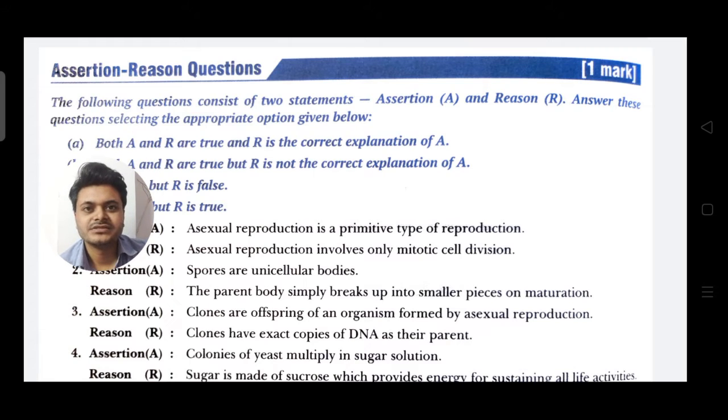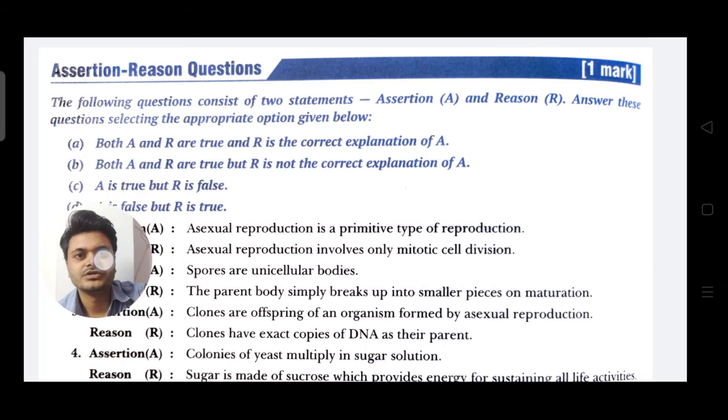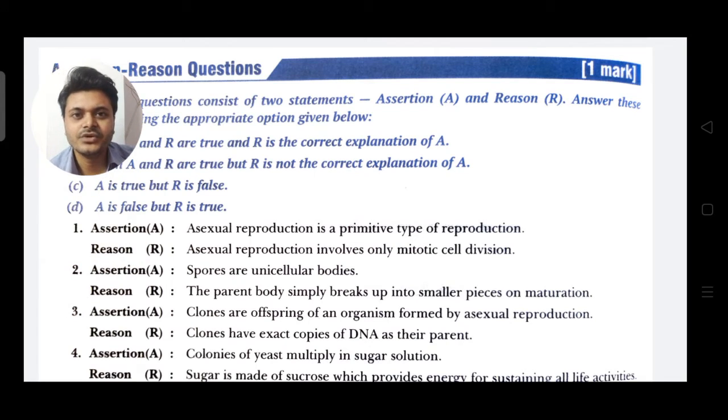You can see the following question consists of two statements. One is assertion, another is reason. The short form of assertion is A and the short form of reason is R. Answer the question selecting the appropriate options given below. The first option is where both A and R are true and R is the correct explanation of A, that is option A. Option B, when both A and R are true and R is not the correct explanation of A. Third option is A is true and R is false. And fourth option is A is false and R is true.